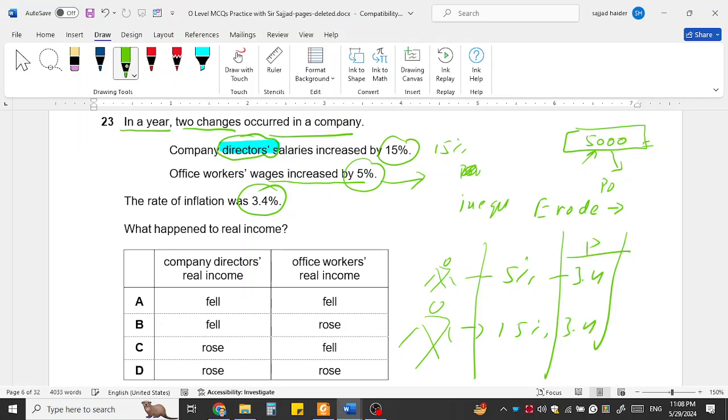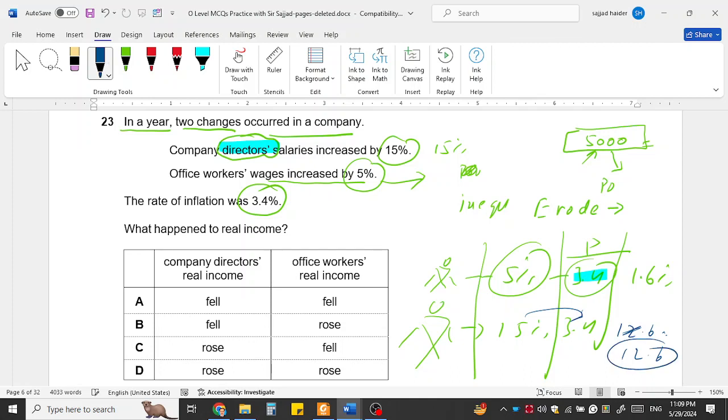So their actual real value will increase only by 1.6%, because out of the 5%, 3.4% has been eroded by inflation. And here their wages will increase by 12.6% or so.